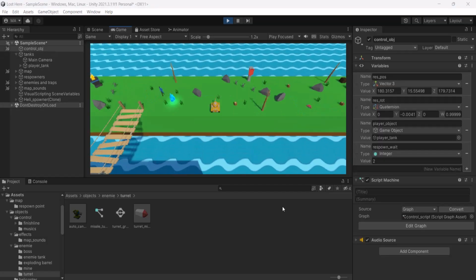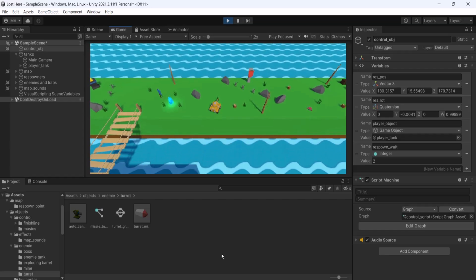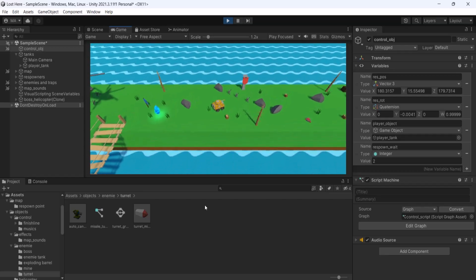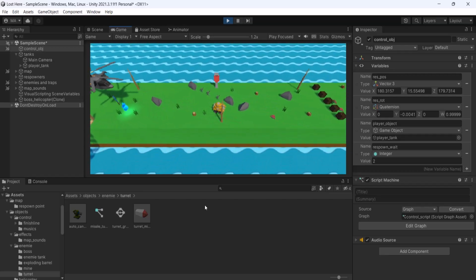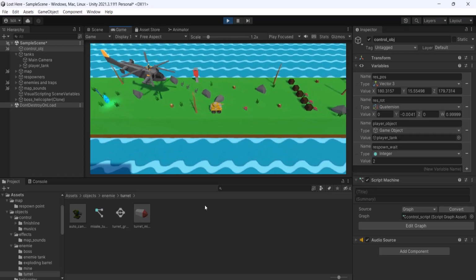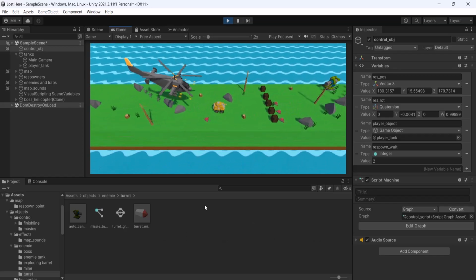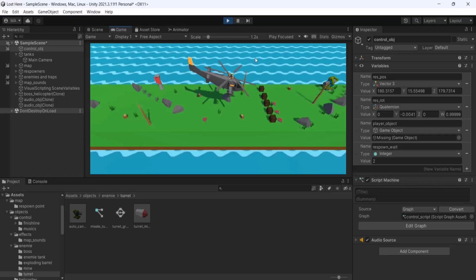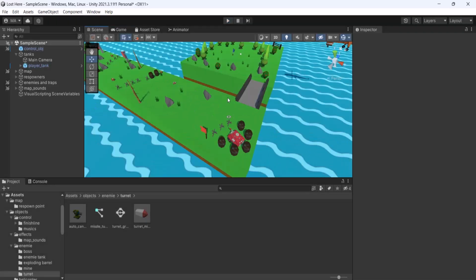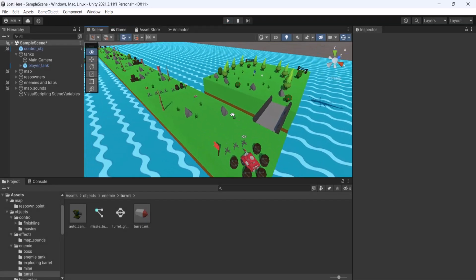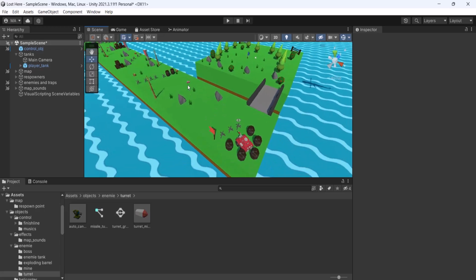There are a lot of other obstacles, but the most powerful one is the final boss, which is basically a helicopter animated with animation curves, and the helicopter is going to follow the player and try to get closer to him. When the boss appears, the music of the game changes to an action one, and the player has to move fast before the helicopter hits him. And here there is another hidden object which tells the helicopter to stop attacking the player because he already reached the end of the island.